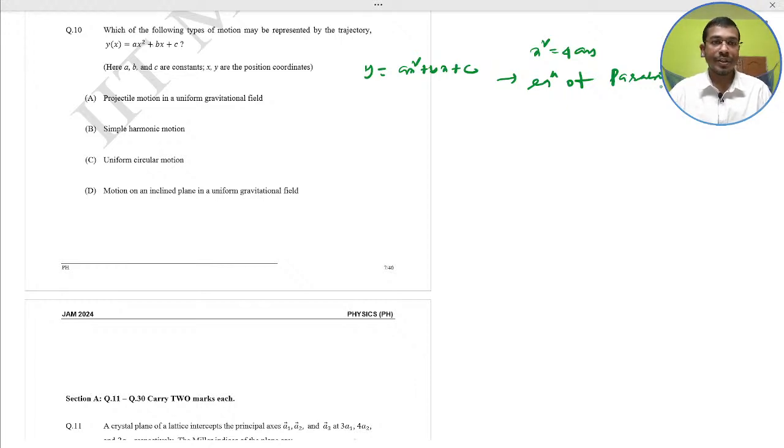Projectile motion in a uniform gravitational field. Because the trajectory of projectile motion in a uniform gravitational field becomes parabolic in nature. Okay. So option A would be the correct. Projectile motion in a uniform gravitational field. Option A would be correct. Next.